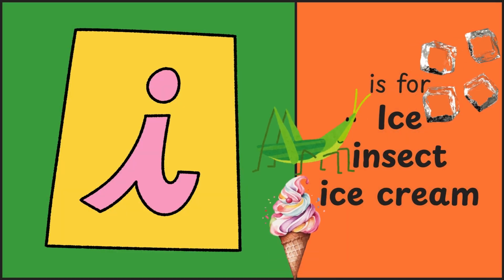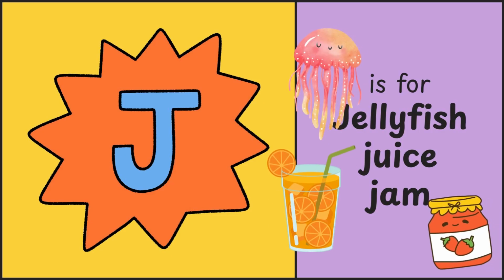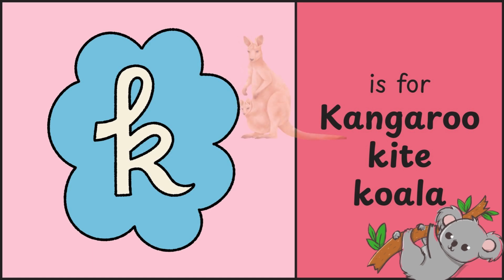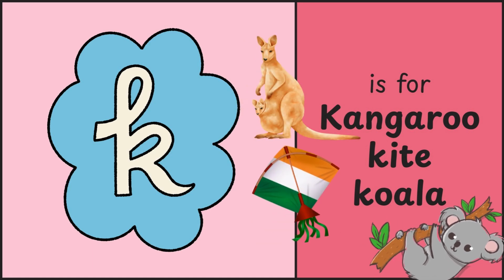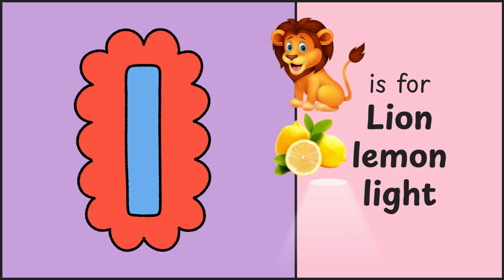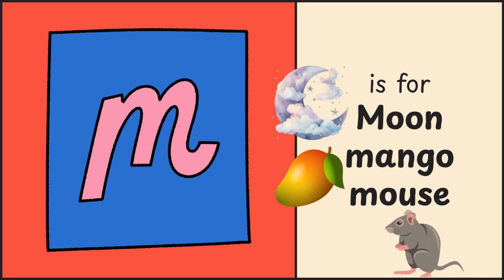I is for ice, insect, ice cream. J. J is for jellyfish, juice, jam. K. K is for kangaroo, kite, koala. L for lion, lemon, light. M. M for moon, mango, mouse.